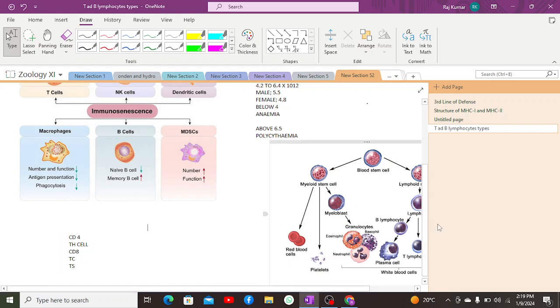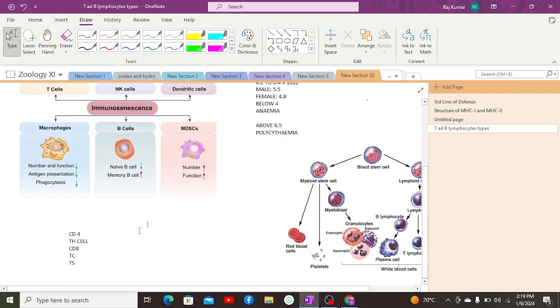When it comes to the function of each cell, helper T cells, as previously told, release interleukin 2, which stimulates the cell-mediated immune response by stimulating the cytotoxic T cells, and the humoral immune response by stimulating the humoral cells, which are known as the B lymphocytes. As a result, they play an important part in generating the immune response. After that, we have cytotoxic T cells. These are CD8 cells and contain the CD8 receptor.